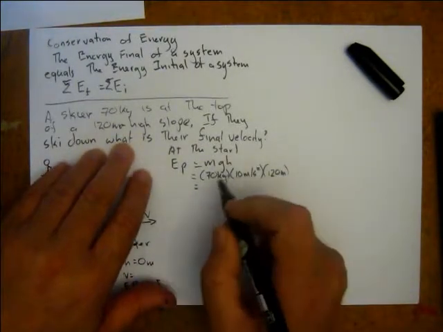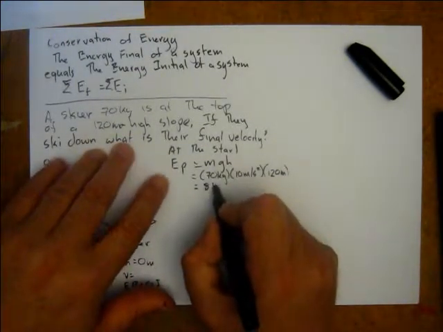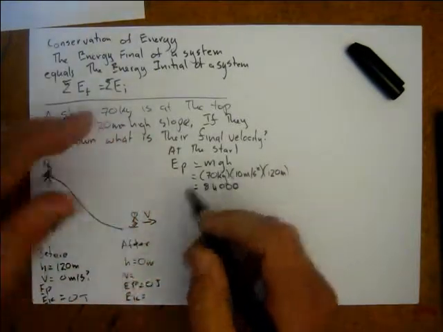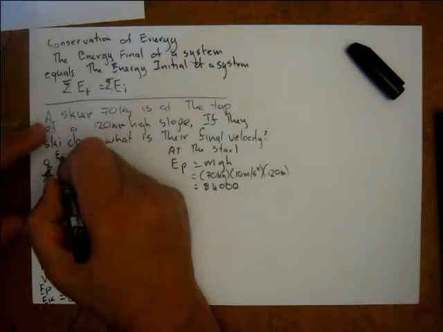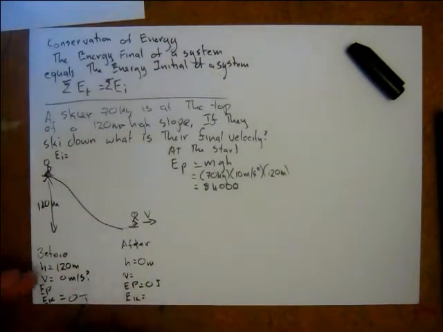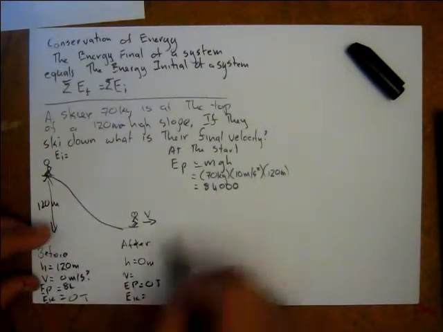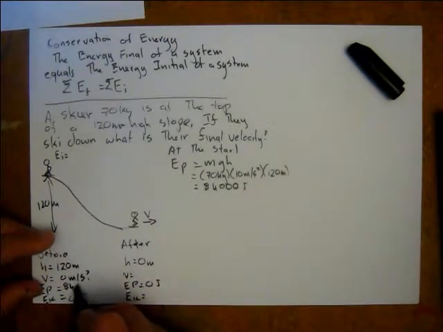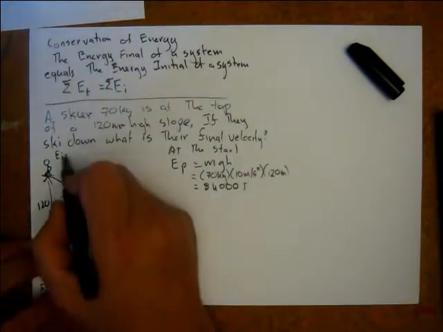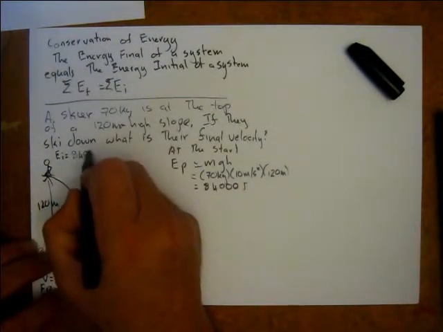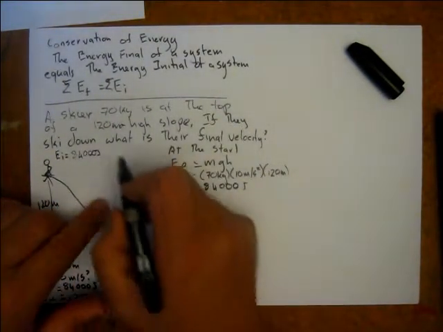That's 84,000 joules. So the total energy, E initial, equals 84,000 joules, because there's no kinetic energy at the start.